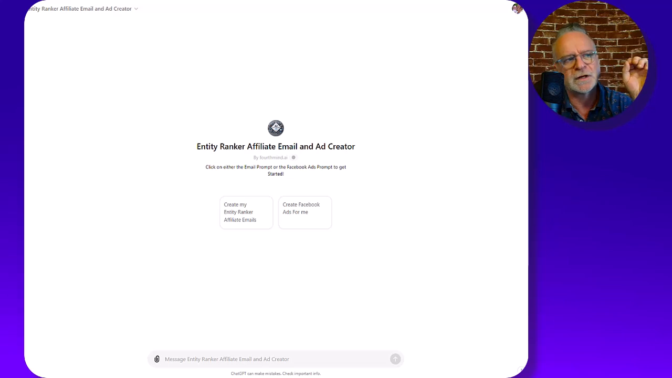So first of all, I'm going to show you exactly what this is, and this is going to blow you away. First of all, Entity Ranker Email and Ad Creator is a custom GPT that I just created, and it says click on either the email prompt or the Facebook ads prompt to get started. So we'll click on create my Entity Ranker affiliate email, and this is for all the Entity Ranker customers so they can promote this product and basically get Entity Ranker for free.